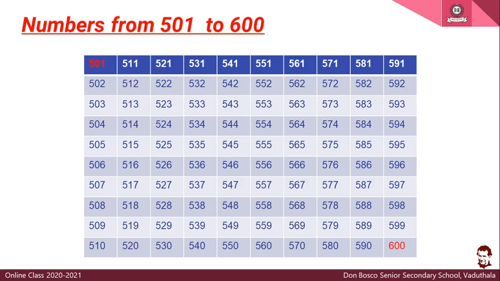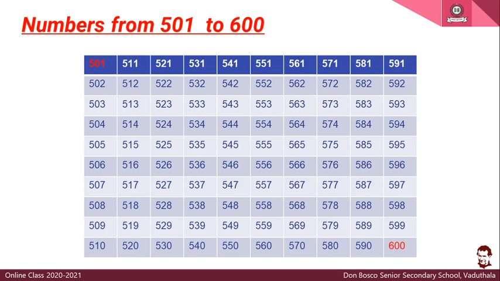You can see on the slide, the first number is 501, then 502, 503, like that, 509, then 510. After 510 you have 511, 512. It will go like this. You will get 519. After that, 520. Then after that, 521, 522, 523. It will go like this. Then you will reach